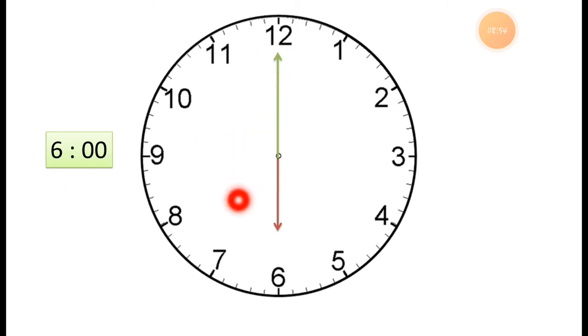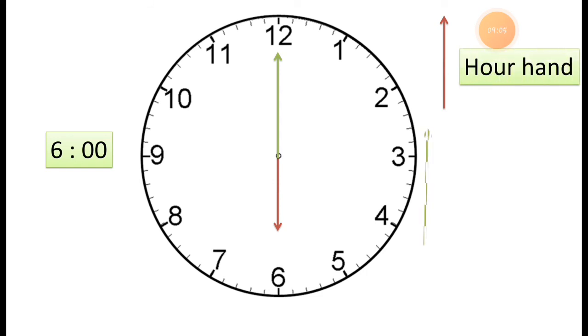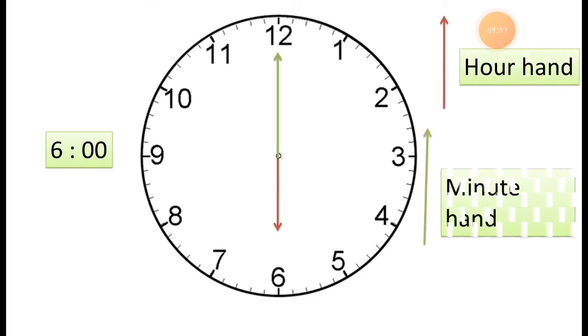What time is it? It is 6 o'clock. It is exactly 6 o'clock. This red hand shows the hour and the minute hand shows the minutes.